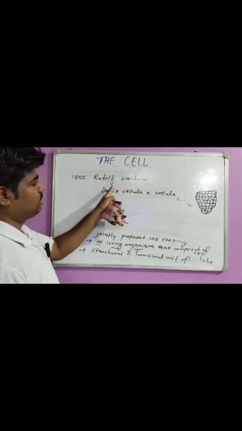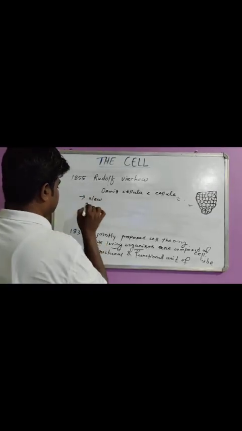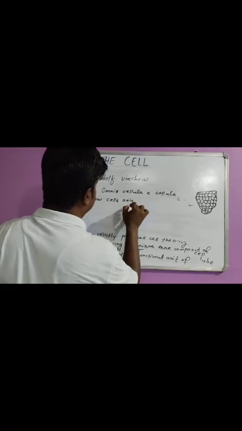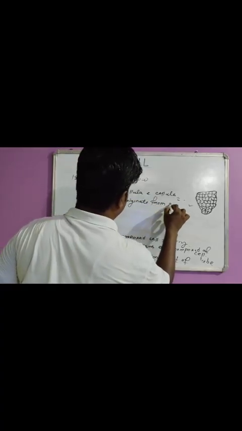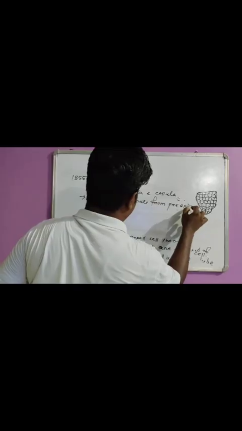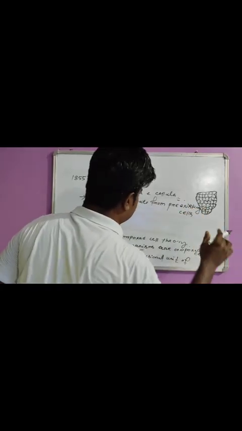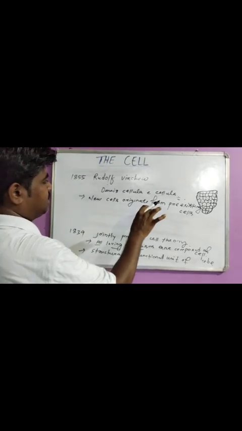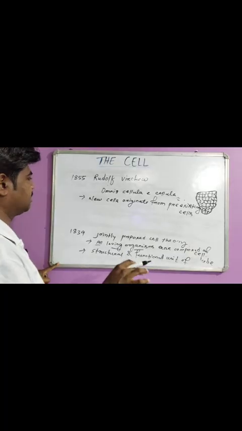And this point was added, the third point: new cells originate from pre-existing cells. The cells are not formed de novo. If there are pre-existing cells, the new cells are produced by the division of pre-existing cells.